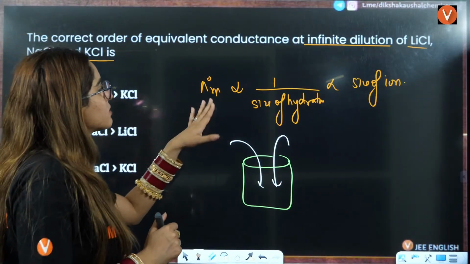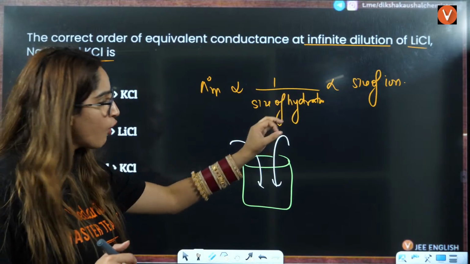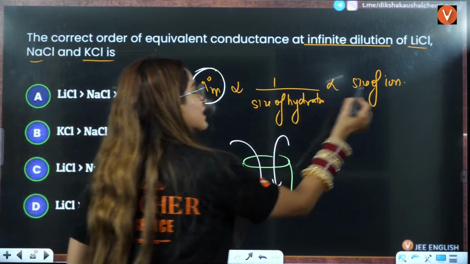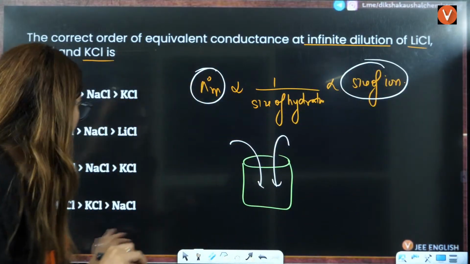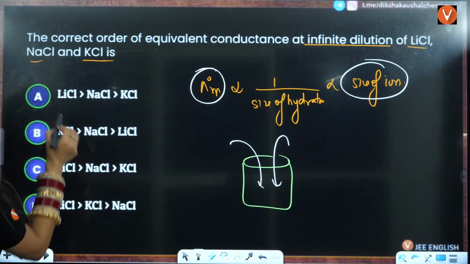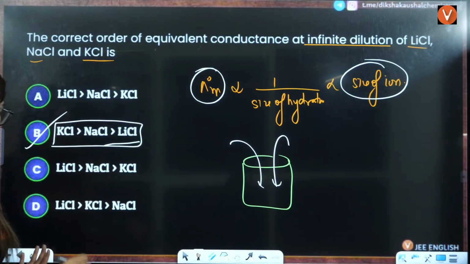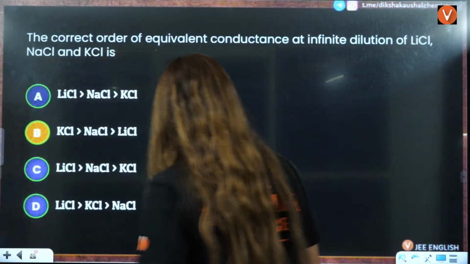So either you can remember this relation directly or you can understand the concept behind it. Remember that molar conductivity is directly proportional to the size of the ion. If the size of the ion is less, then molar conductivity is also less. So B is the correct answer here.